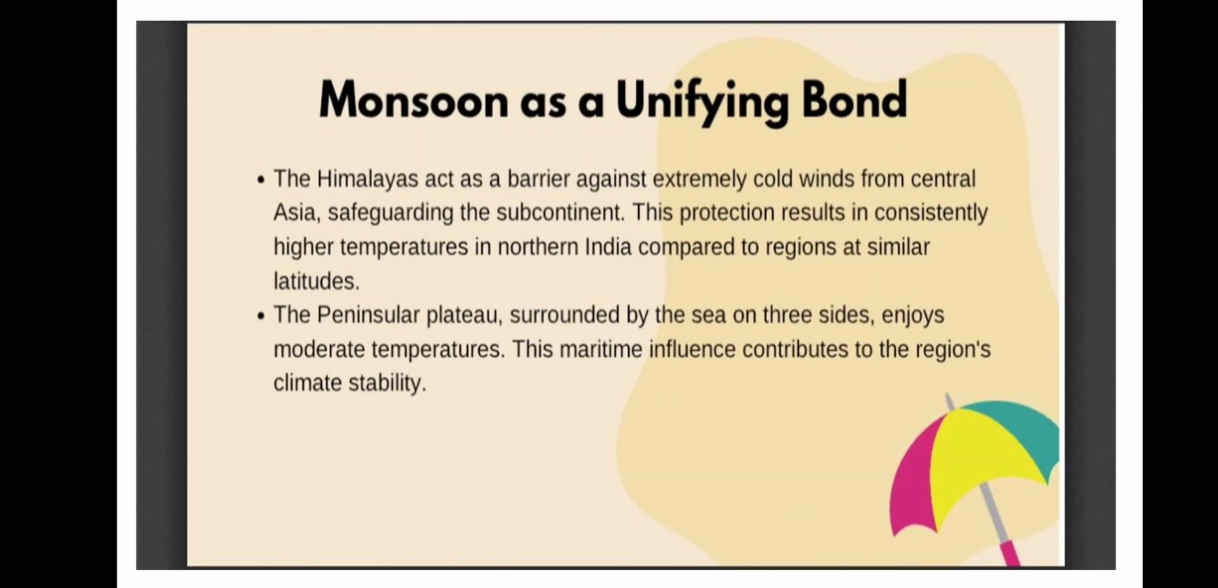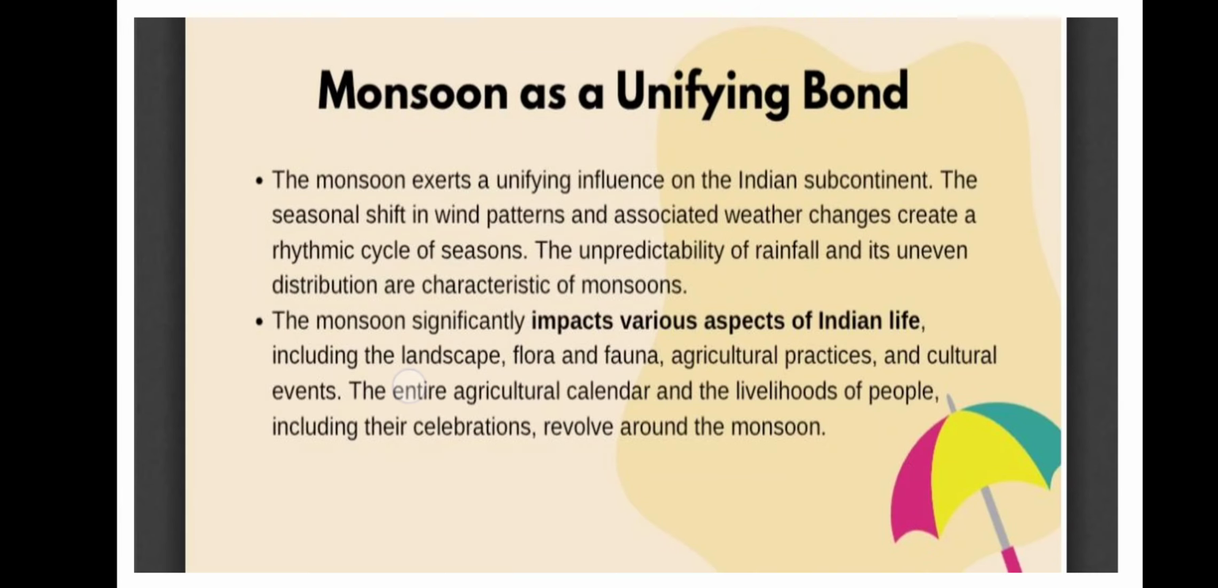And then the peninsular plateau, surrounded by the sea on three sides, enjoys moderate temperatures. The maritime influence contributes to the region's climate stability. These are not about monsoon. I am coming to monsoon also. The monsoon exerts a unifying influence on the Indian subcontinent. From here we are starting.